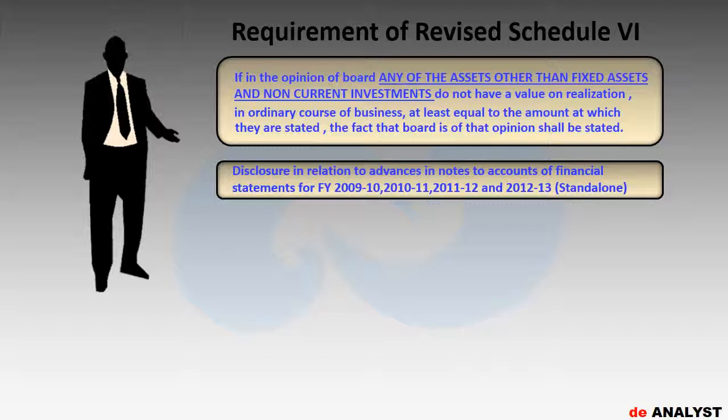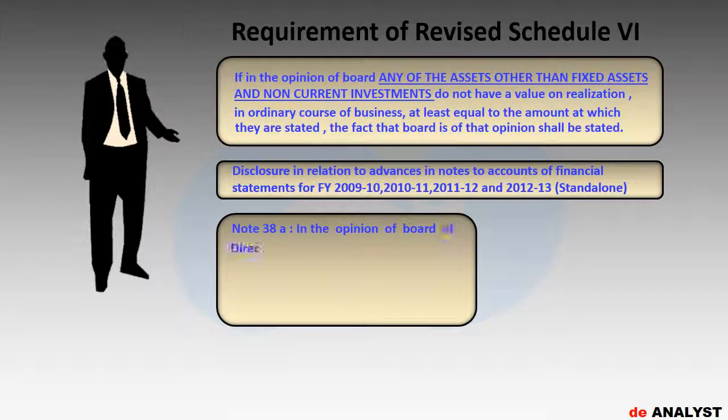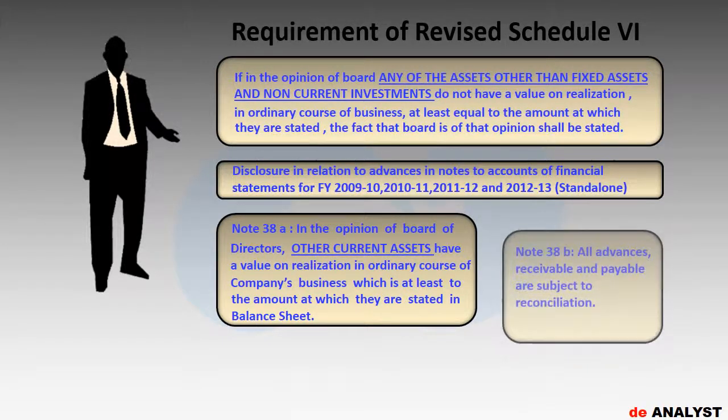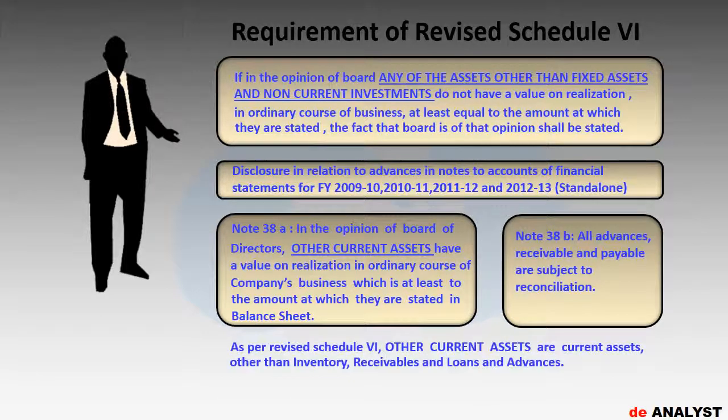As per note 38A, financial statements of financial year 2012-13, in the opinion of the Board of Directors, other current assets have a value on realization in the ordinary course of the company's business which is at least the amount at which they are stated in the balance sheet. Now, if you evaluate the statement of the board carefully, you can easily figure out that the board is confirming recoverability of only other current assets. Other current assets are current assets except inventory, receivables and loans and advances.